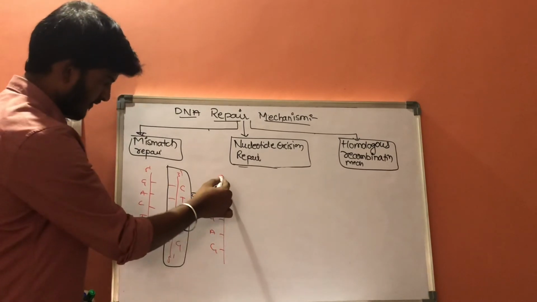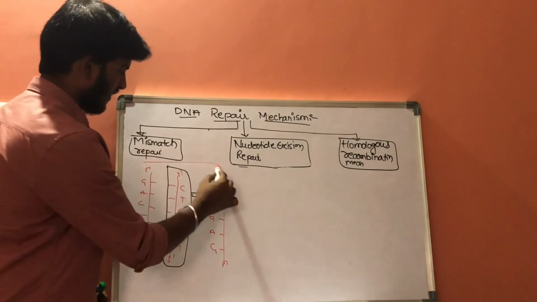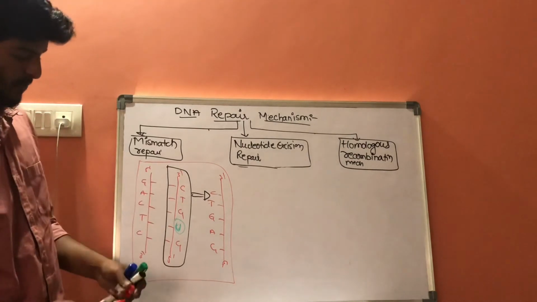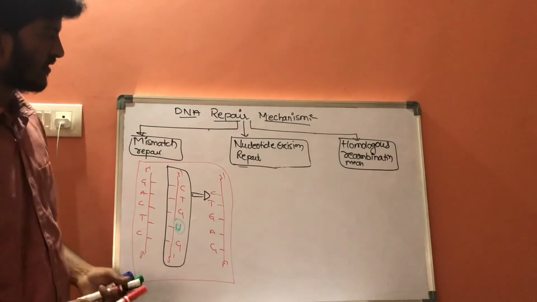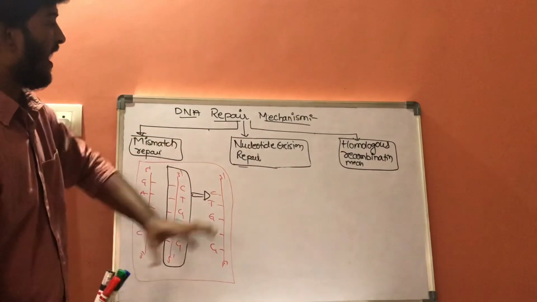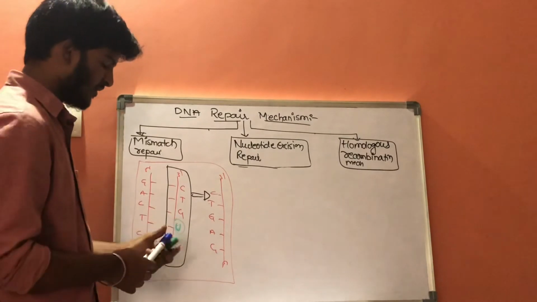In this way, this is from 3' to 5'. It forms a new genetic material, which brings the genetic material from homologous cells. In this way, if there are any alterations in this homologous recombination mechanism, it results in 3 types of carcinomas.